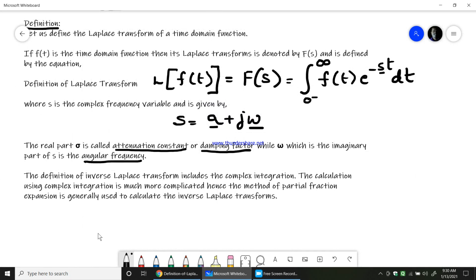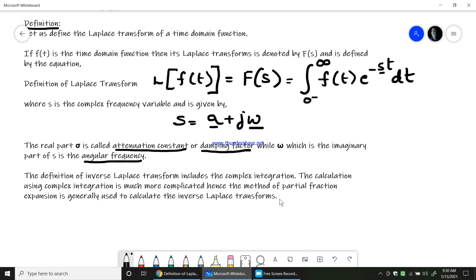The definition of inverse Laplace transform includes complex integration. The calculation using complex integration is much more complex. Hence, the method of partial fraction expansion is used. So we will see what partial fraction is while solving the Laplace transform of some standard functions. Okay, fine. Let us get into the problems now.